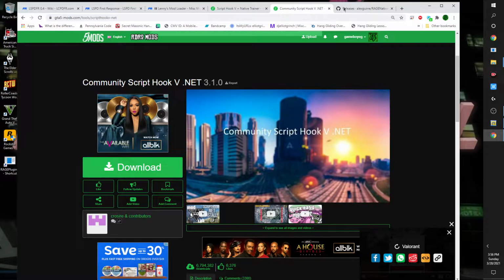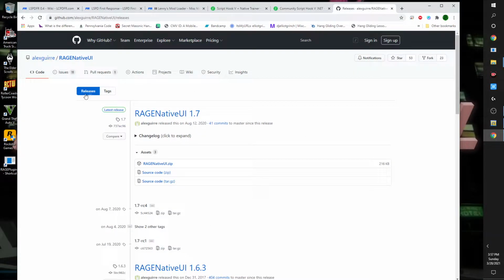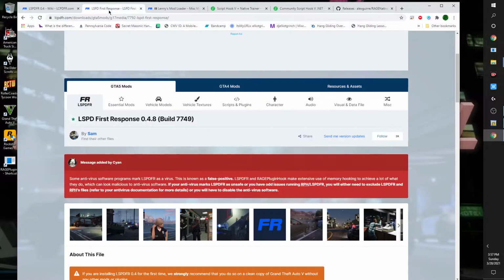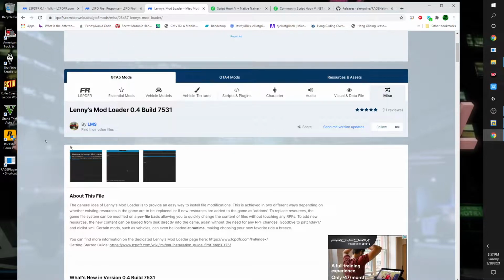In case you didn't know, community ScriptHook, which is also needed for running scripts, and RageNativeUI. Make sure you're always using the latest versions of the various software, mods, programs, whatever you want to call it. I pretty much have all these downloaded already, so I'm not going to re-download them, but you will need the latest build for LSPDFR, which is build 7749, okay? We're going to also install Lenny's mod loader, which is at version or build 7531.